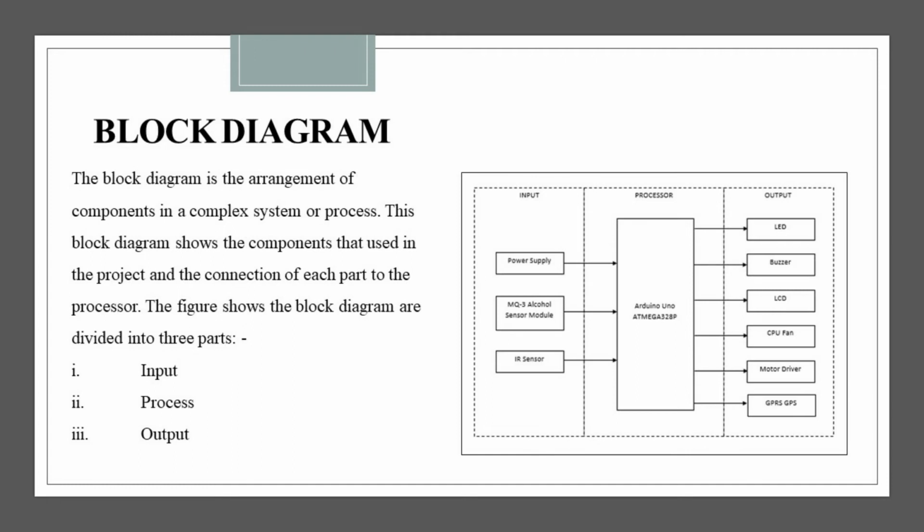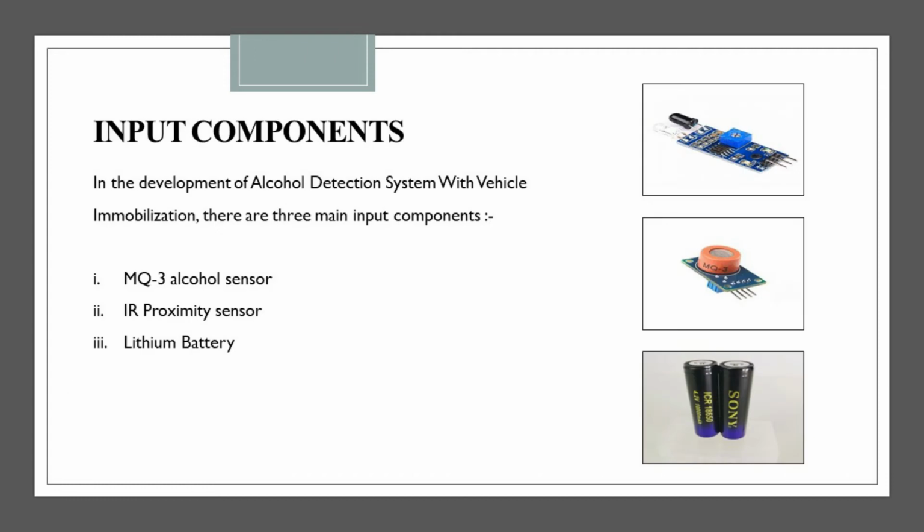Block diagram. The block diagram is the arrangement of components in a complex system or process. This block diagram shows the components used in the project and the connection of each part to the processor. The figure shows the block diagram is divided into 3 parts. First, input. Second, process. And third, output.